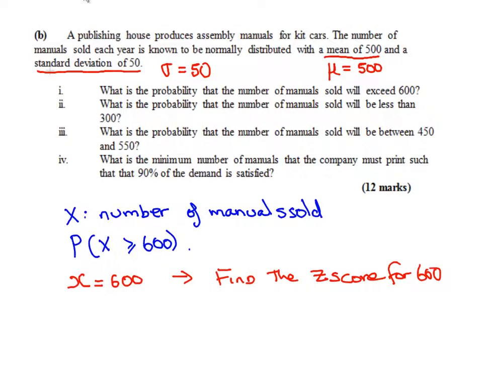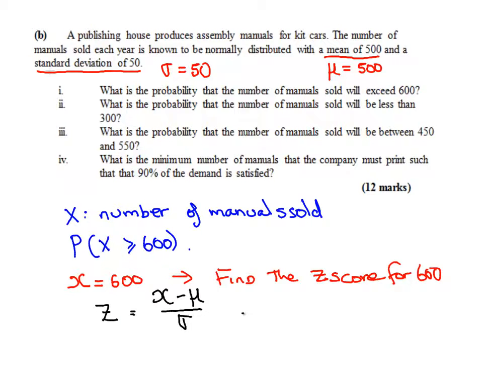How do you find the z-score? Well, there's a little formula in the back of your exam papers, or it should be somewhere in your tables. The formula looks like this. What we're interested in is some value z, small z, and it is equal to x, small x, minus mu all over sigma.